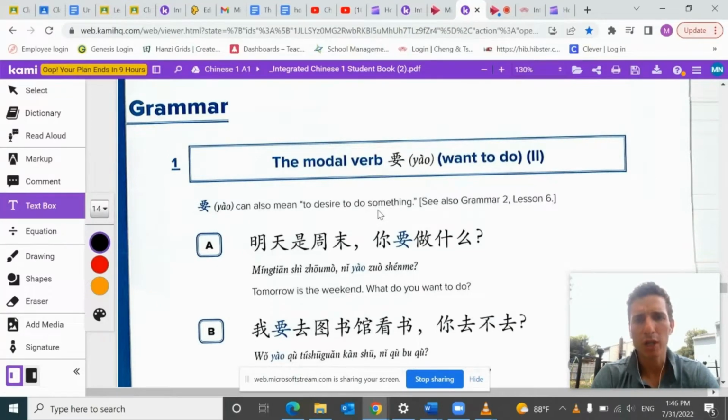So we're going to go over grammar for lesson 9, dialogue 1. All right, the first one is the modal verb yao. Yao means to want, or to want to do something, or have a desire to do something.